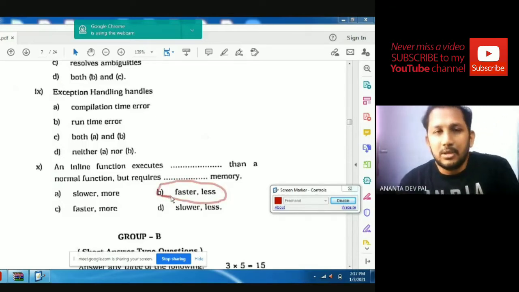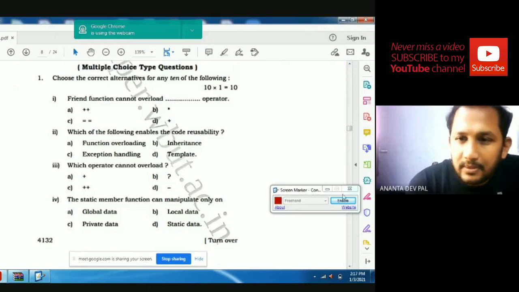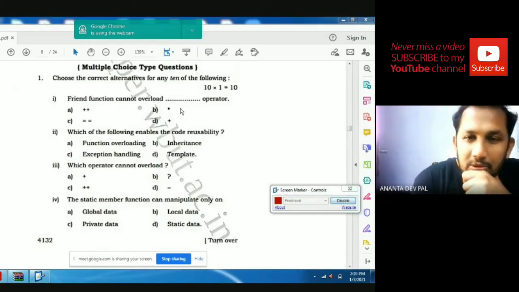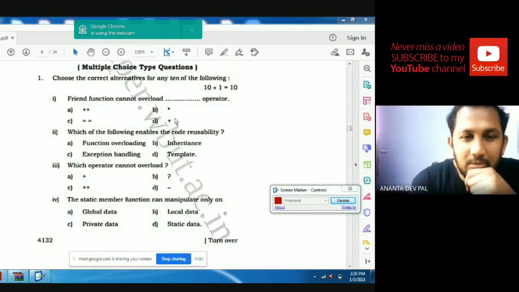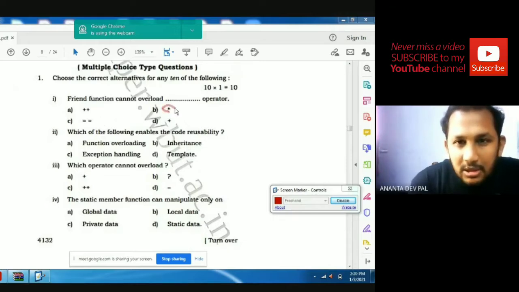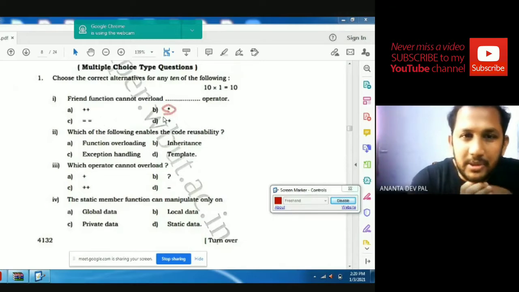So this is the question paper 2013. Which operator cannot be overloaded by a friend function? That is the star. Here star is a pointer operator, not multiplication.